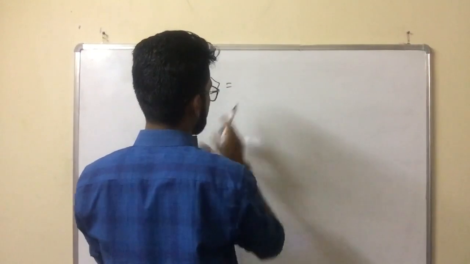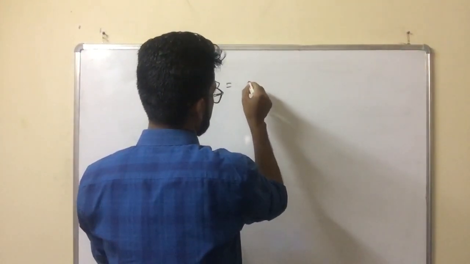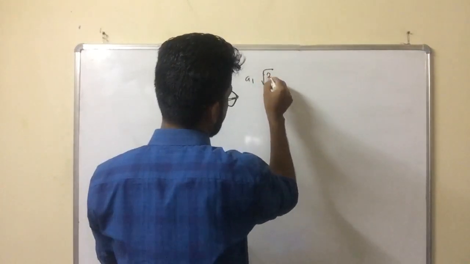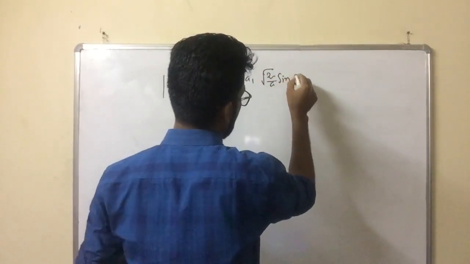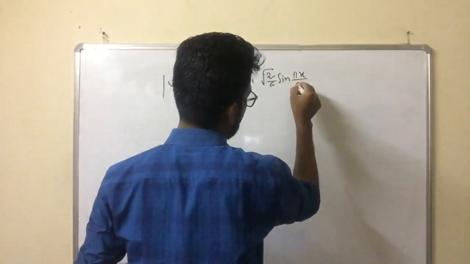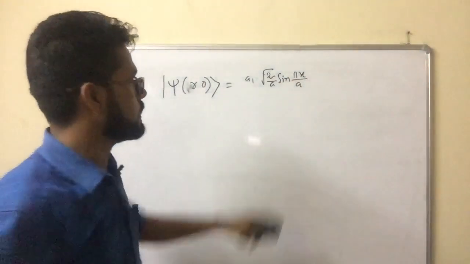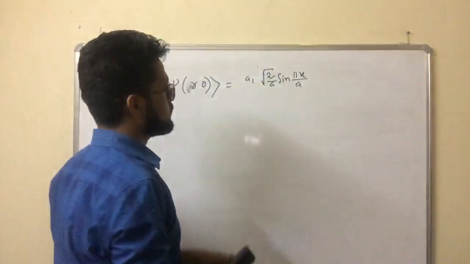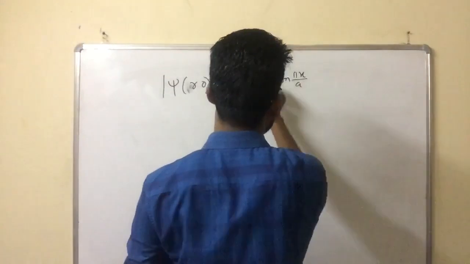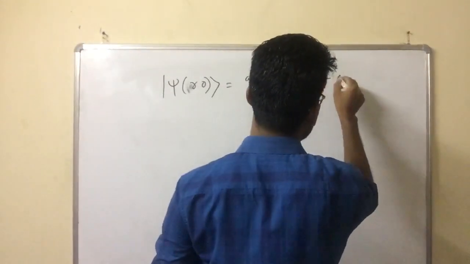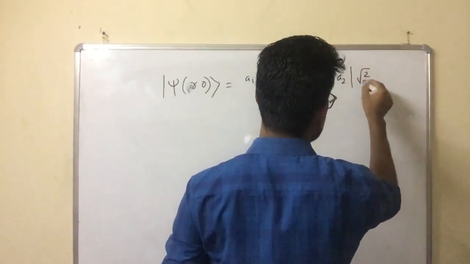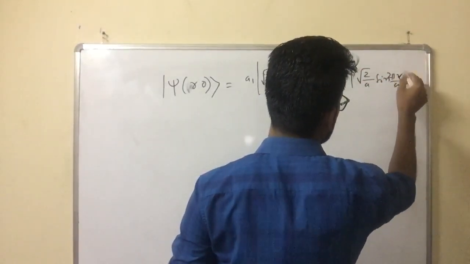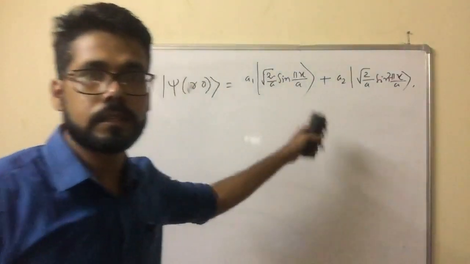A1 is, suppose it is like that. A1, okay. 2 by a sine pi x by a, n equal to 1. This is the first extent, or you can say like this also. Okay, you can write this wave function like this. A2, 2 by a sine 2 pi x by a. This is a wave function. Okay, this way you can express.